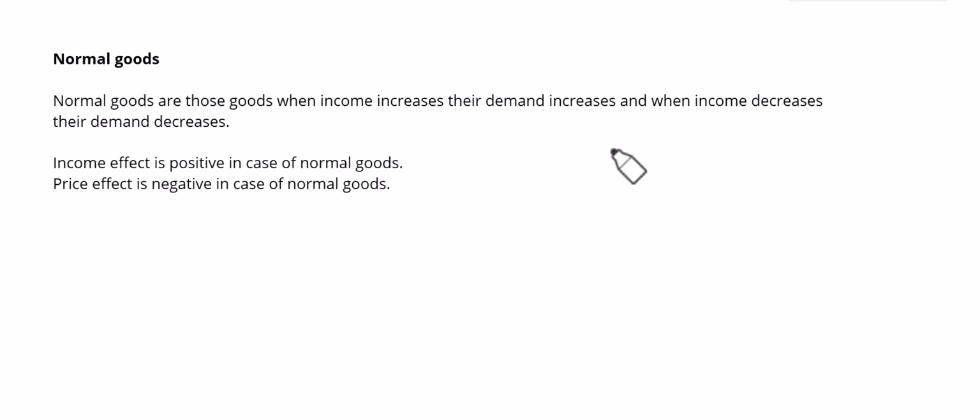In our today lecture, we are going to discuss normal goods. Basically, normal goods are those goods whose demand increases when income increases, and whose demand decreases when income decreases. So they are positively related with income. Here, y is showing income. When your income increases, demand for these goods increases, or when income decreases, demand for normal goods decreases. Anything which is positively related with your income is said to be a normal good.